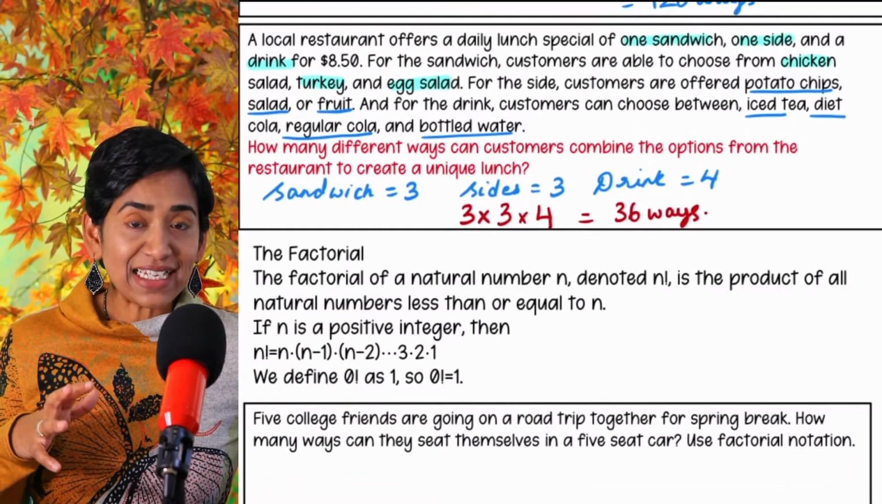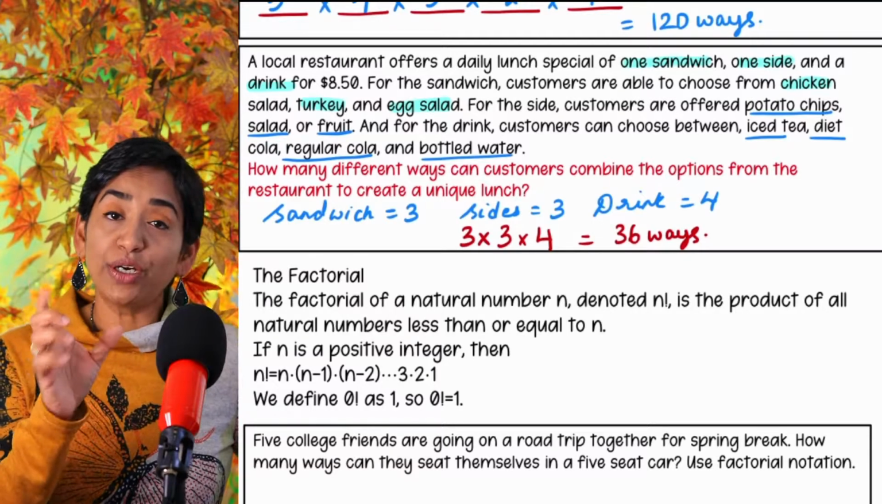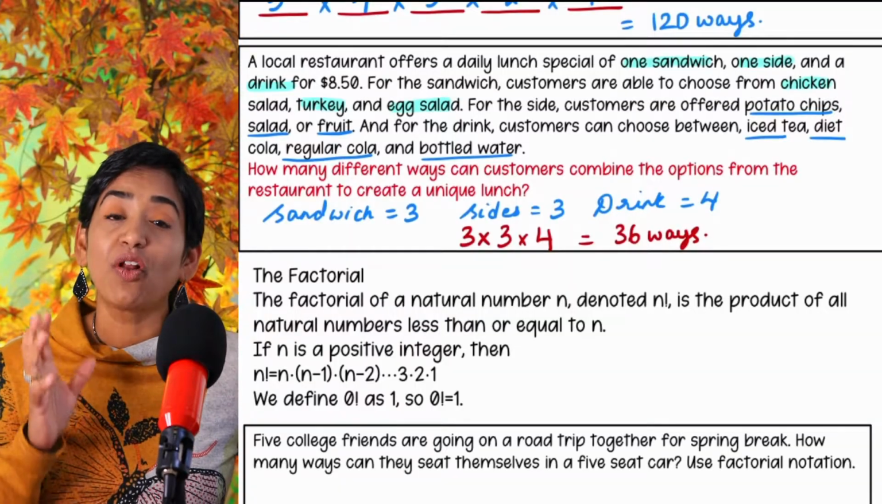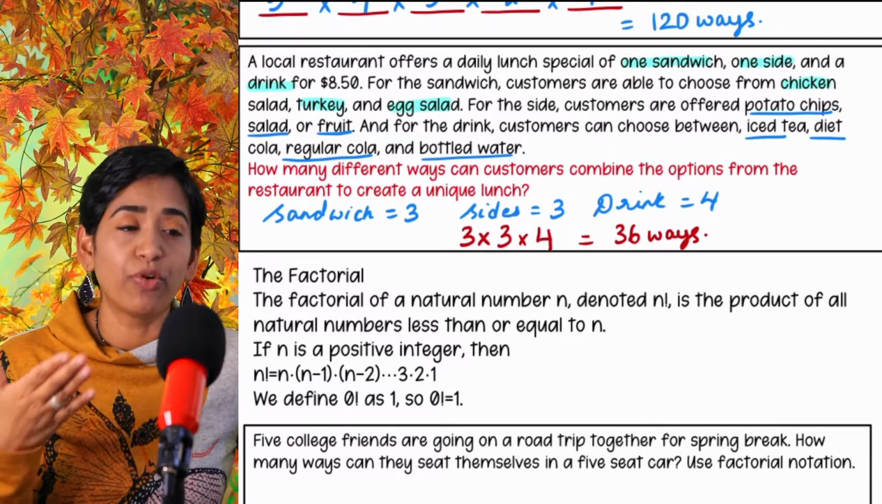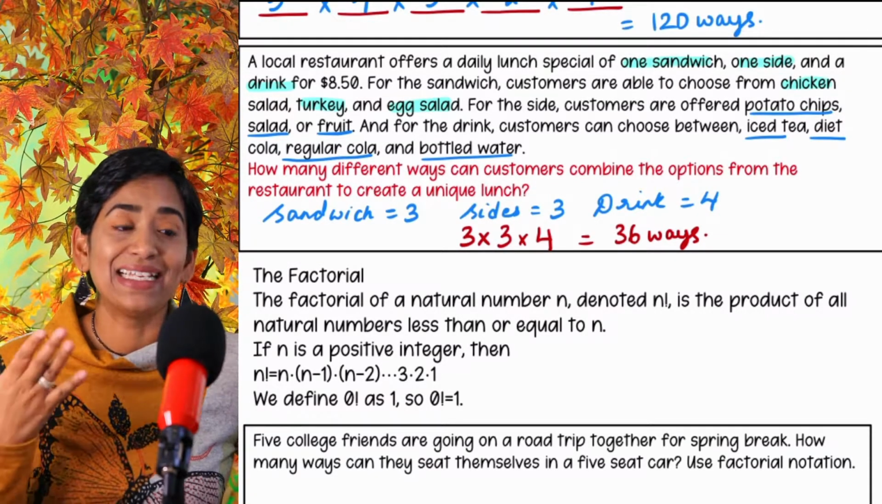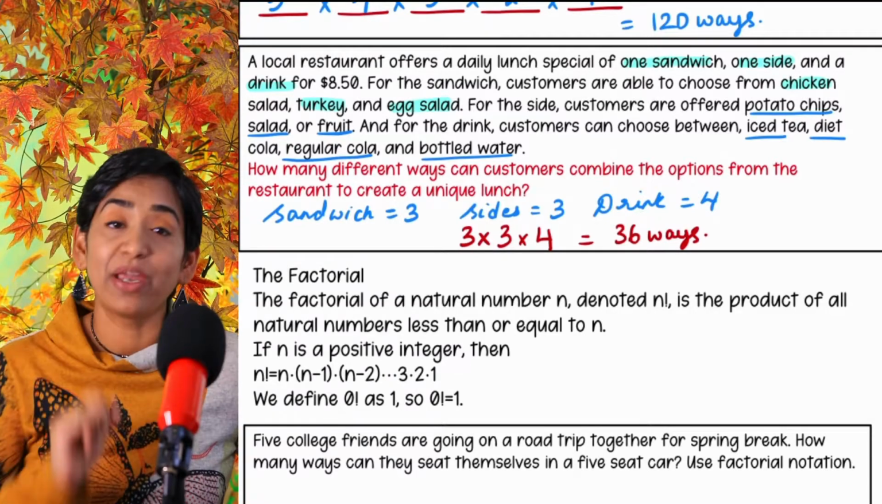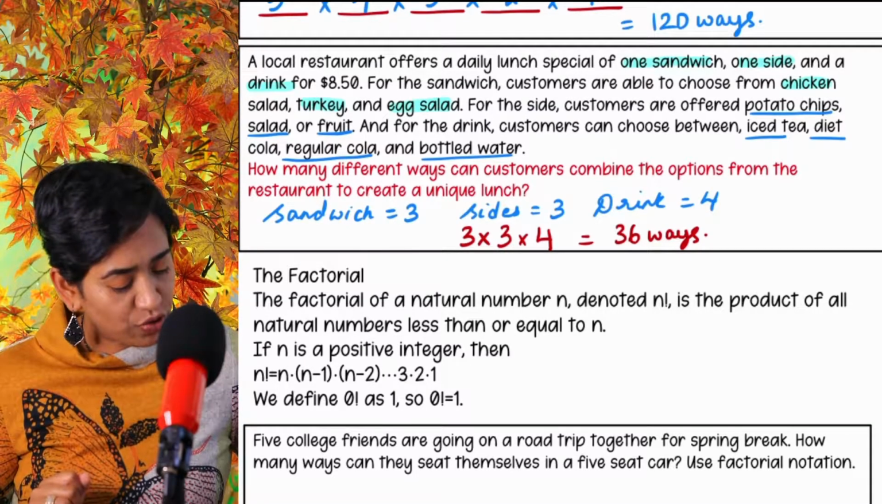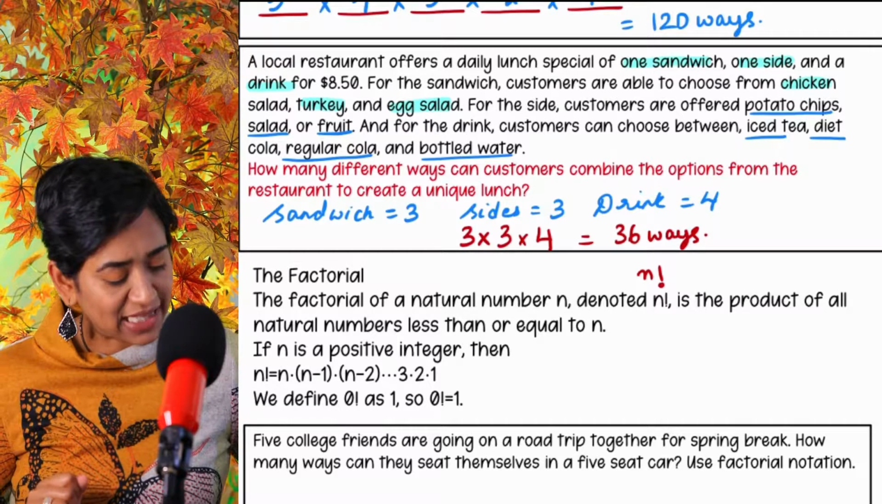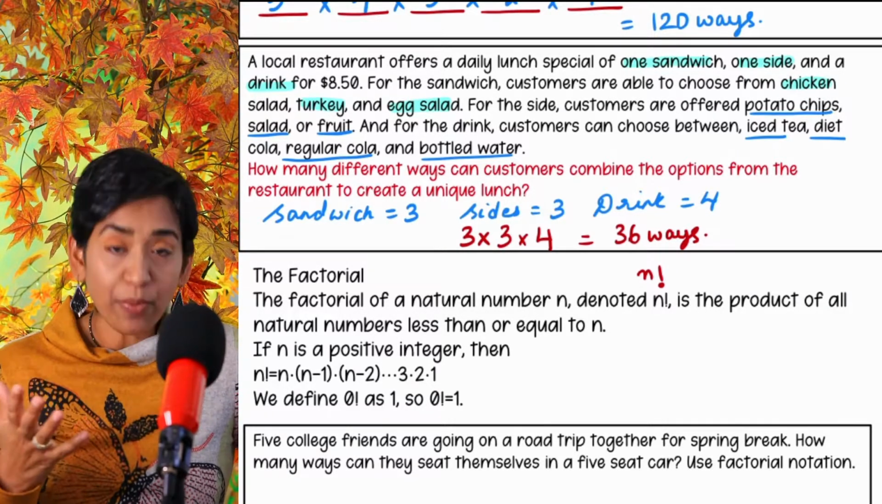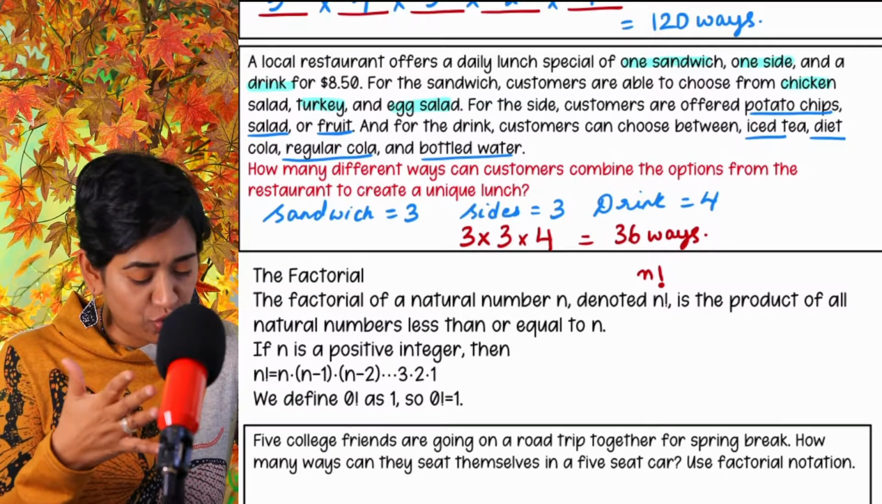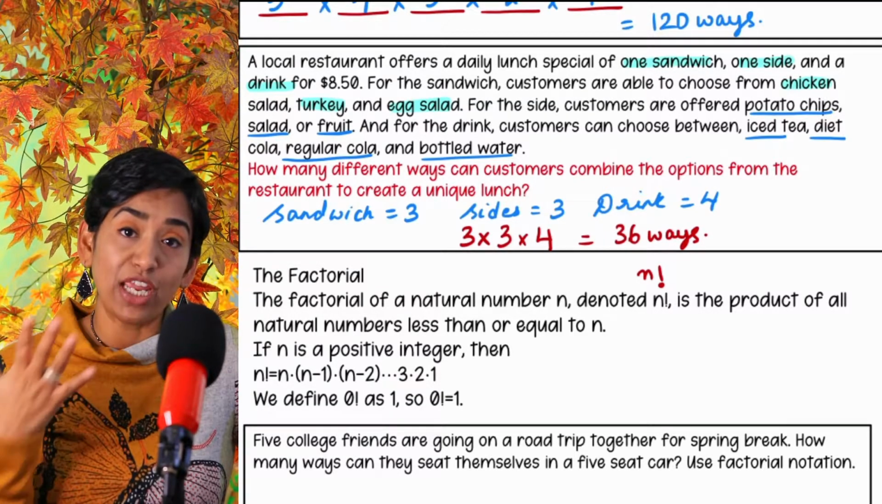All right. The next one is a new word that you haven't heard before, which is called a factorial. The factorial of a natural number n is denoted by n and an exclamation mark. So you write a factorial as n and exclamation. Exclamation in math means factorial. It is the product of all the natural numbers less than or equal to n.